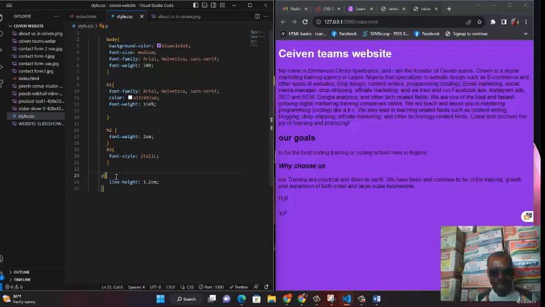Don't forget what I said. If they are all the same, let's assume that I want all our paragraphs to have the same font weight, every paragraph in our web pages. Do you start doing it paragraph by paragraph? Of course not. You can group these things together and give them a particular font weight. Or maybe our H1, H2, H3 should have the same font weight. Should we start doing them one after the other like the way we did it here? No. We group them together and give them a particular one, and it will be very easy for us.